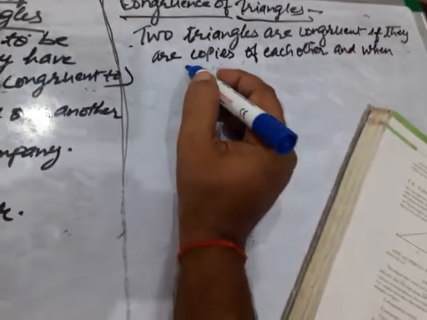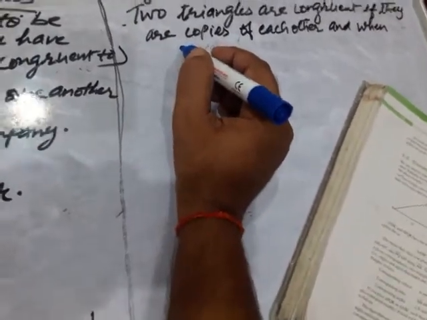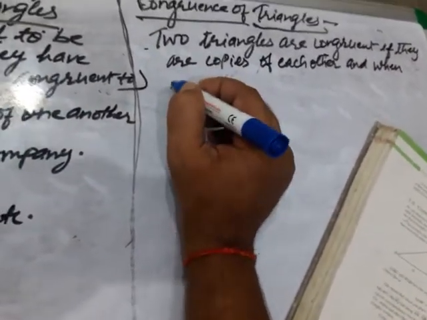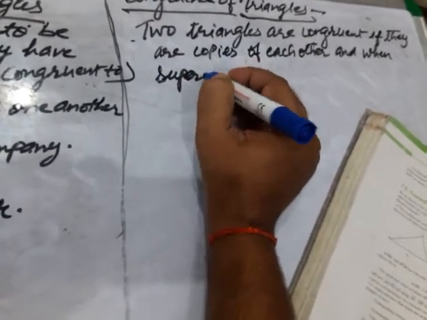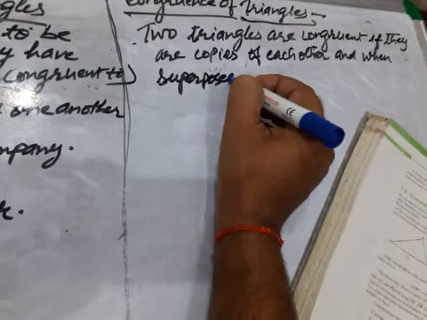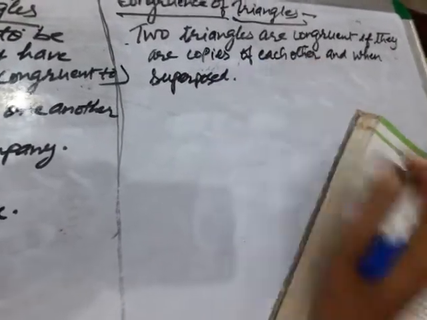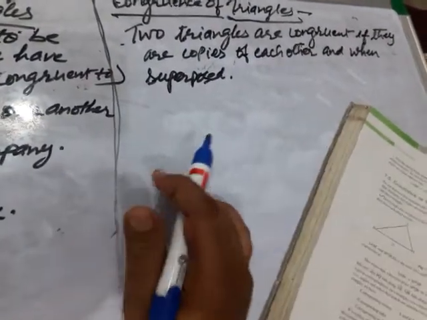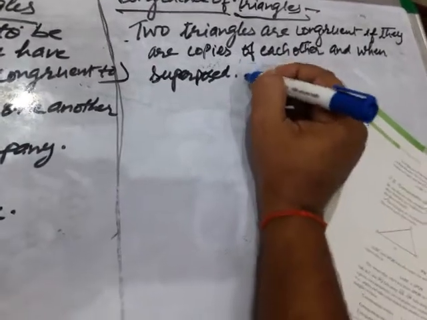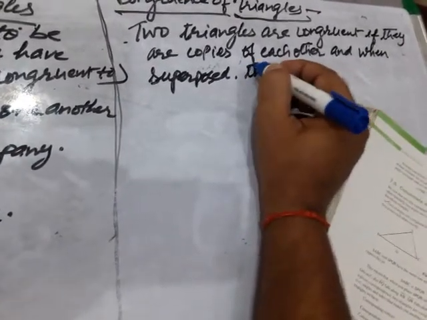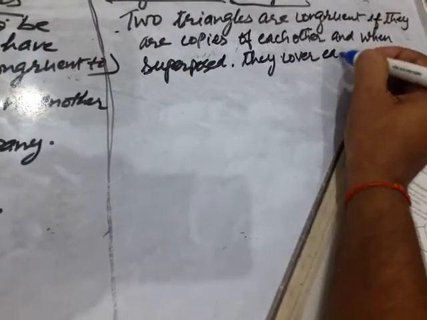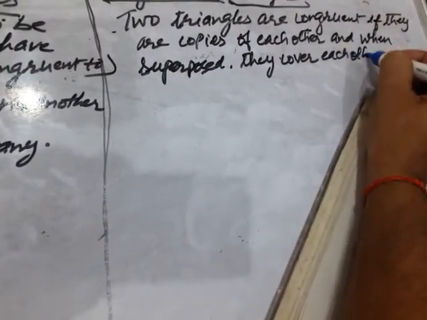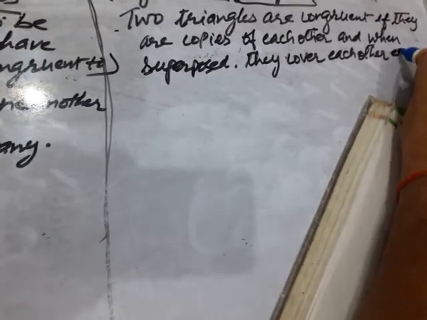Means if one is kept above the other, and when superposed they cover each other exactly.